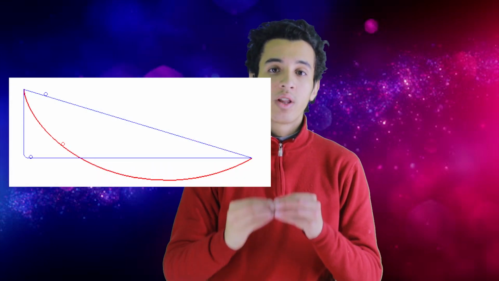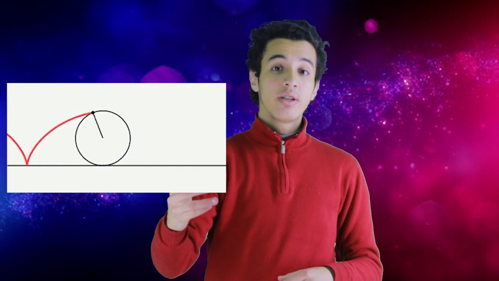Another example of a problem that uses Fermat's principle is the brachistochrone. Let's take a rolling object at point A and it falls under the force of gravity to a point B in the least amount of time. What is the best trajectory to achieve this? Well, this problem was first posed by Johann Bernoulli back in 1696 and was solved by Newton, where he proved that the best path is the roulette, the curve you get from a point on a rolling disc.